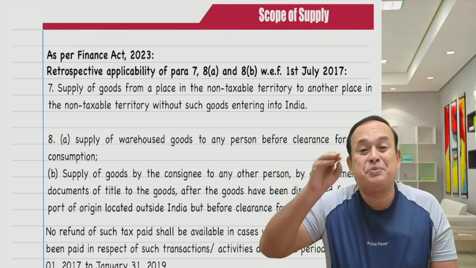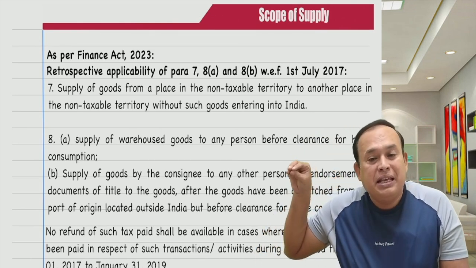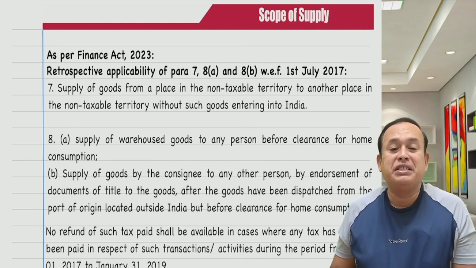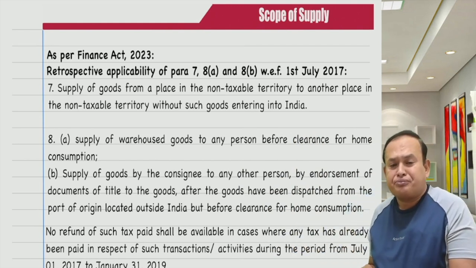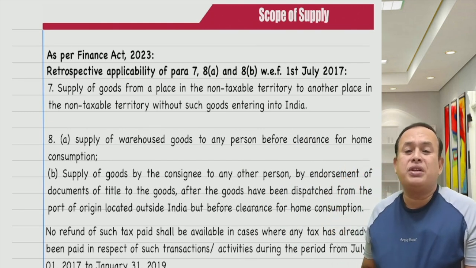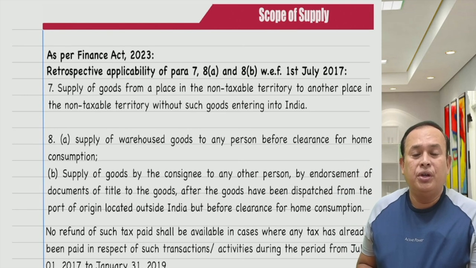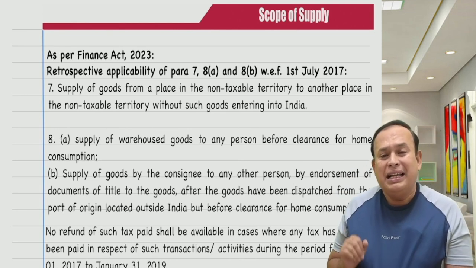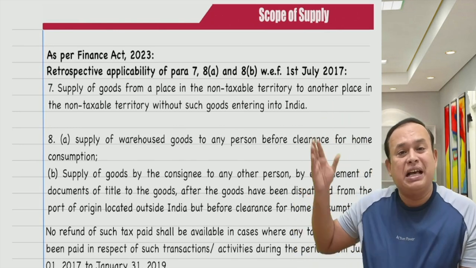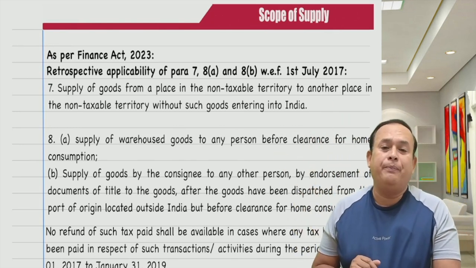Such a provision has been inserted from which date onwards? From the 1st of February 2019 onwards. Now, is it retrospective effect? Yes, retrospective effect, which is clarified in the Finance Act 2023.